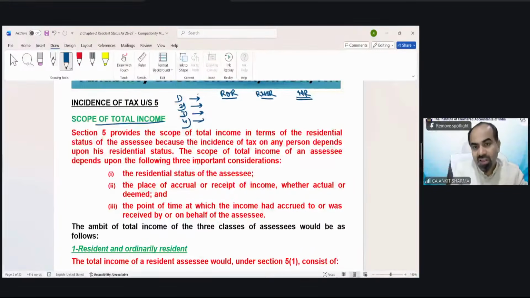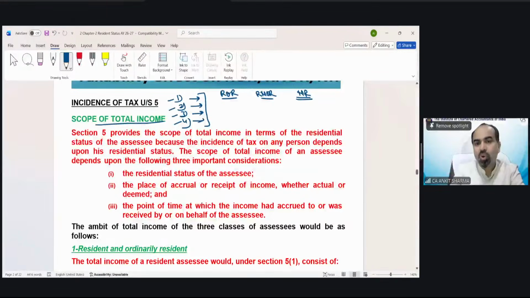Whatever income you earn will fall in category 1, 2, 3, or 4. We are not discussing the heads of income. No, it is before that. Heads are just the classification of income under various heads. But these are the arisability of income: how you earn that income, how you receive that income. You will get to know when we discuss these provisions. Okay.